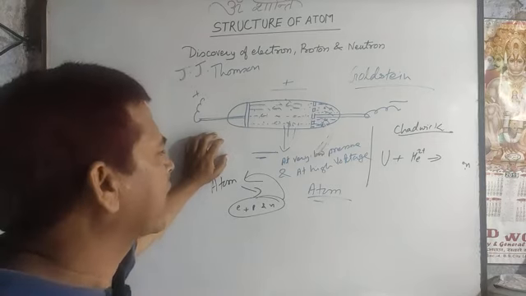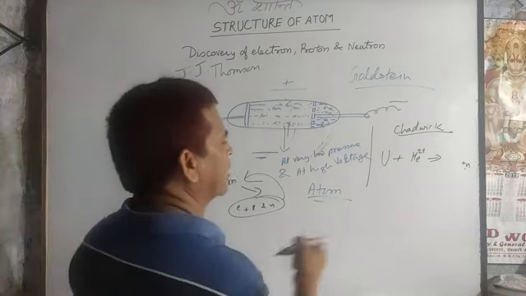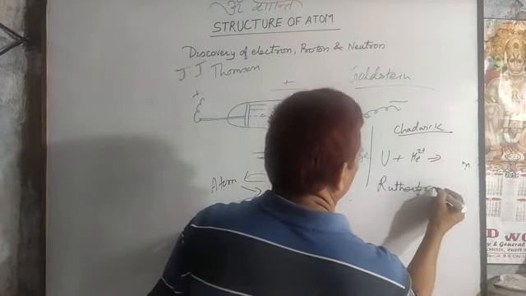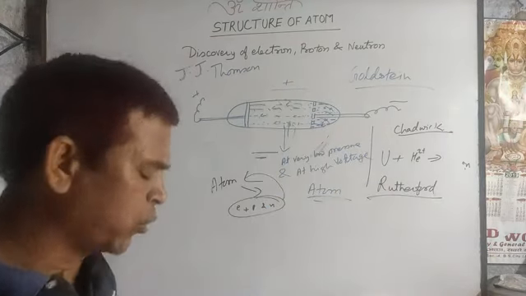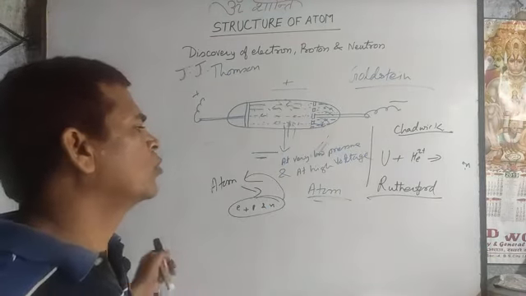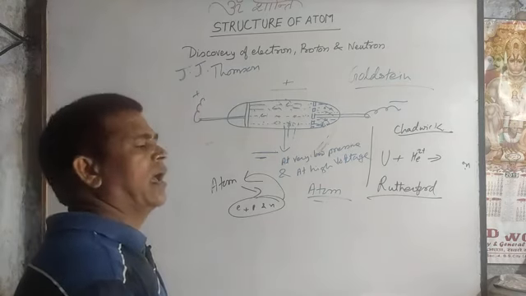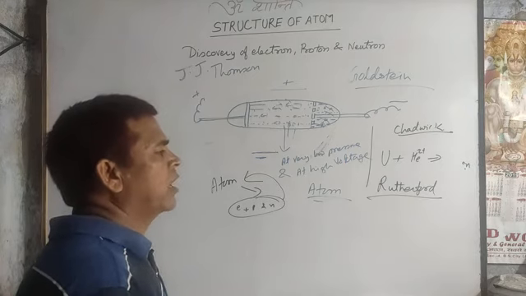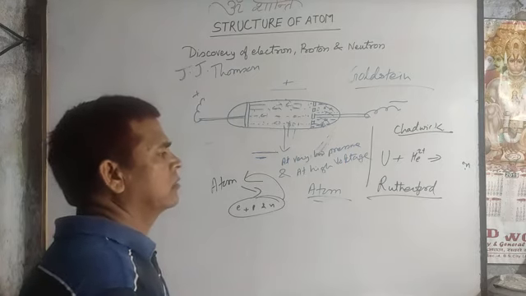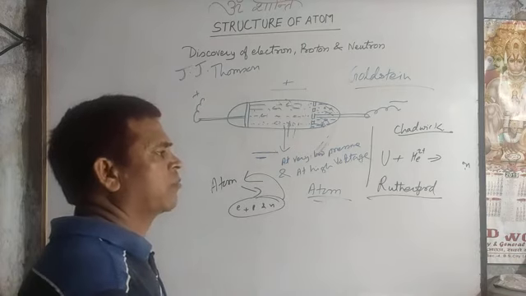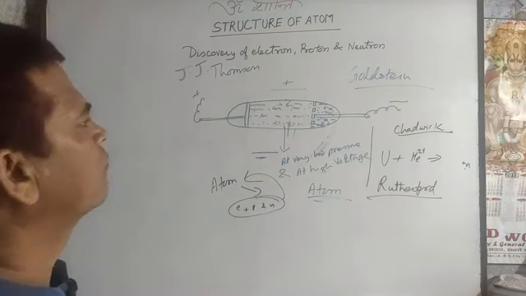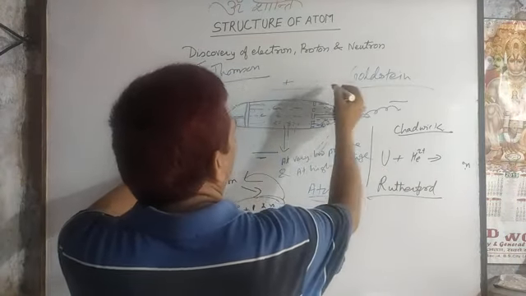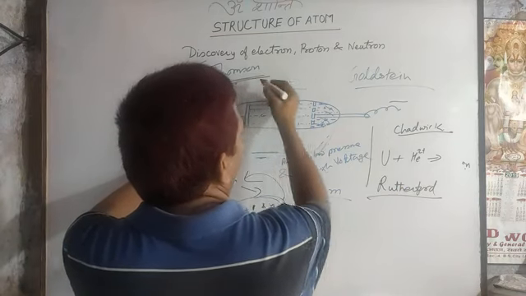So further, one scientist named Rutherford experimentally proved how the electron, proton, and neutron are arranged in the atom. Now I am going to discuss the atomic model of Rutherford, or the scattering experiment of the Rutherford atomic model. First of all, note down the name of the scientist who discovered the electron.